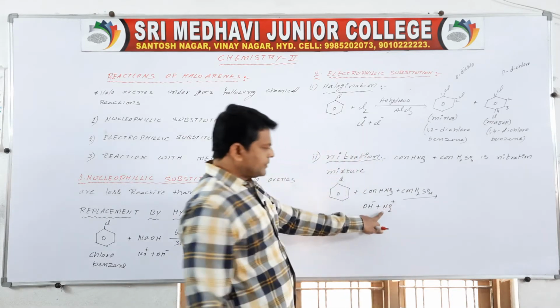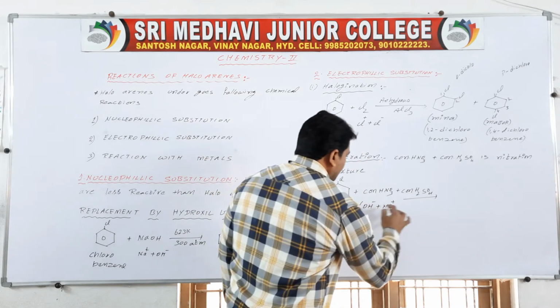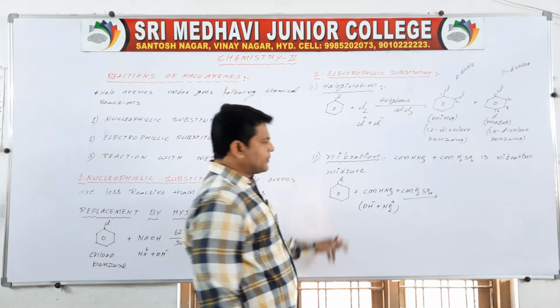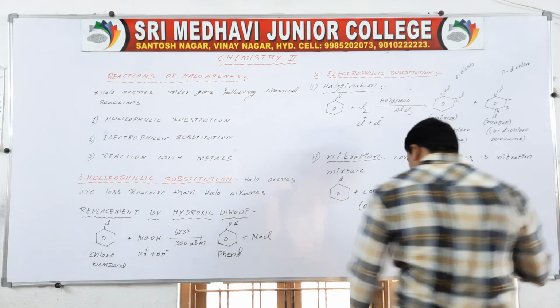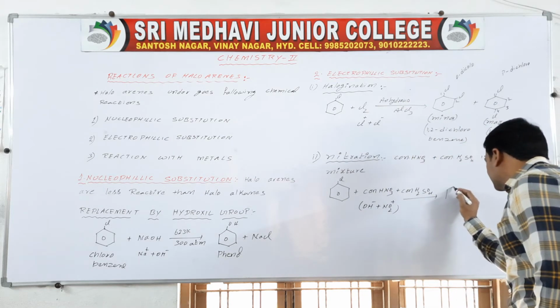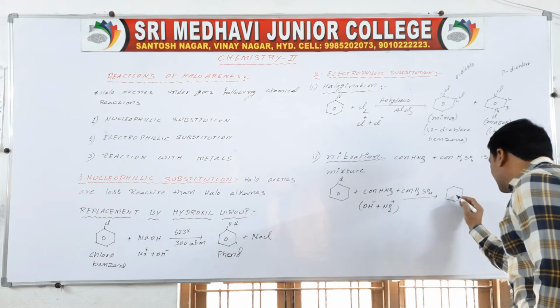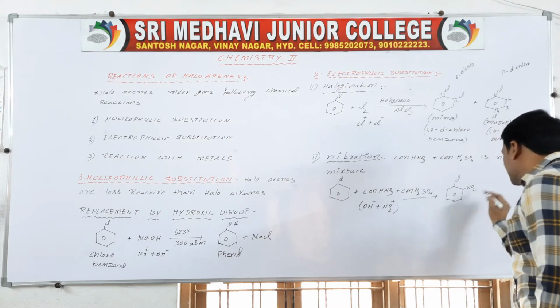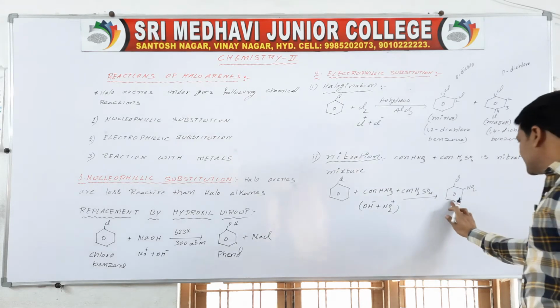NO2 plus is the electrophile. The electrophile substitutes at ortho position and para position. So if the electrophile substitutes at ortho position, then this type of product is formed, which is the minor product.